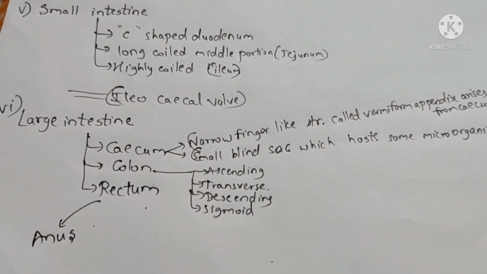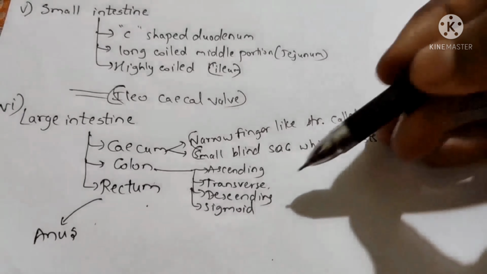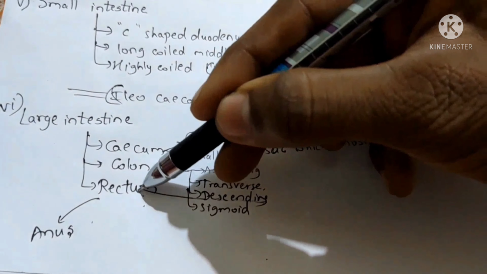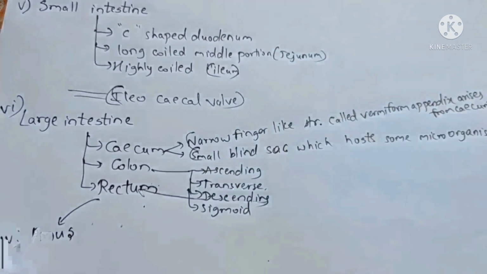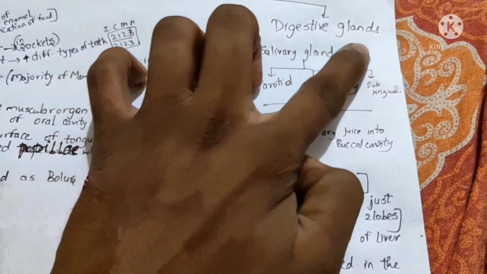Coming to the colon, we have the parts: ascending, transverse, descending, and then sigmoid. In NCERT they do not give descending colon, they give descending part. And in NCERT they told that from the descending part it opens into the rectum, not the sigmoid, and the rectum opens into the anus. That's it. Now, coming to the digestive glands.